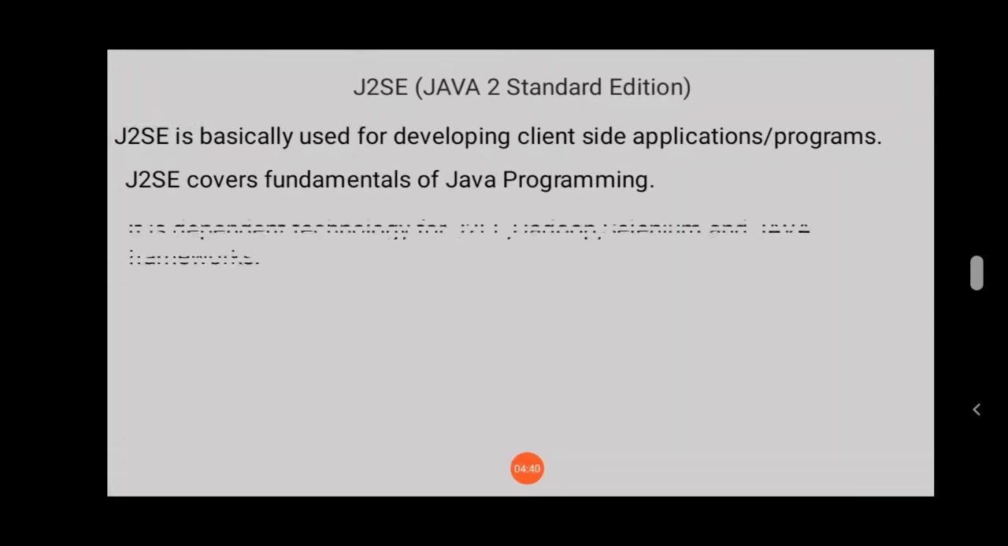But again, J2SE is a dependent technology for J2EE, Hadoop, Selenium and Java frameworks. That means suppose you want to learn J2EE or Hadoop or Selenium, which is widely used in software testing automation, and other Java frameworks like Struts and Spring, at that time you should have knowledge of J2SE. Later we will see another category of Java, which is Java 2 Enterprise Edition.